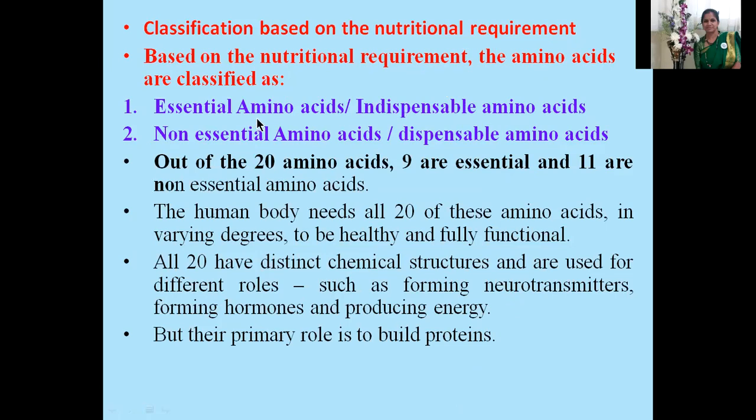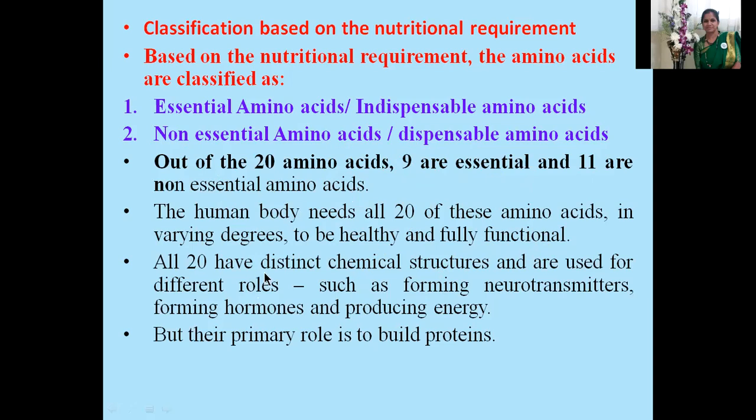The essential amino acids can also be known as indispensable amino acids, whereas non-essential amino acids can also be known as dispensable amino acids. Out of the 20 amino acids, 9 are essential and 11 are non-essential amino acids. The human body needs all 20 of these amino acids in varying degrees to be healthy and fully functional.